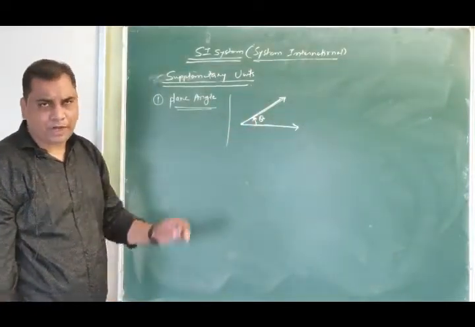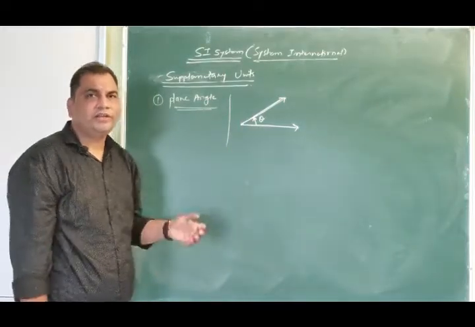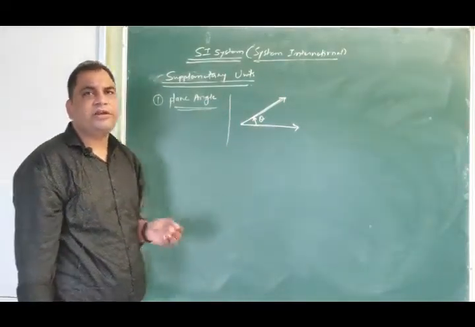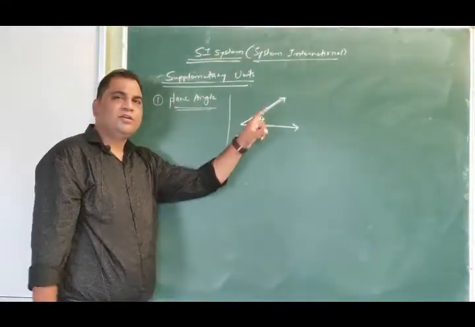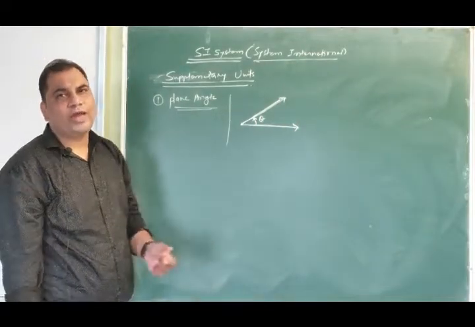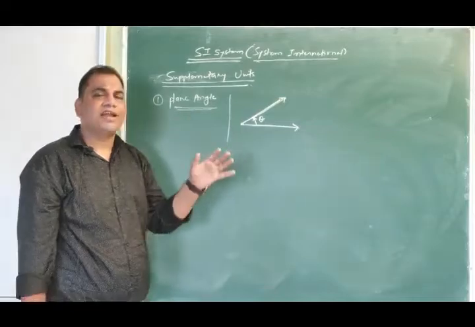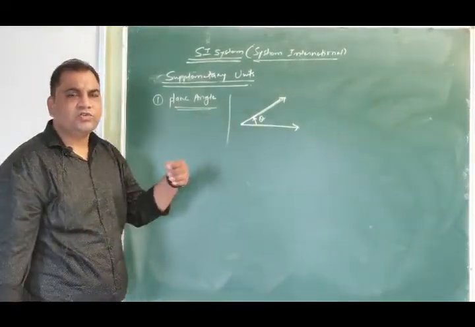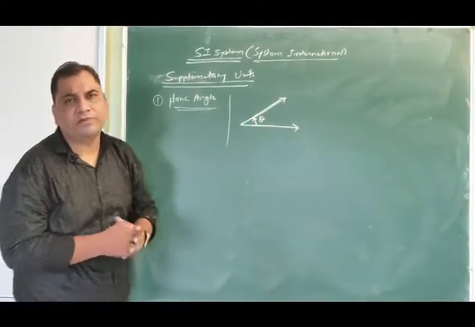Up till now, you have used one unit, which is degree, for measurement of plane angle. For example, for a complete circle you measure 360 degree as an angle. For a square, each angle is equal to 90 degree. For an equilateral triangle, each angle is 60 degree. So every time you use degree as a unit for measurement of angle.